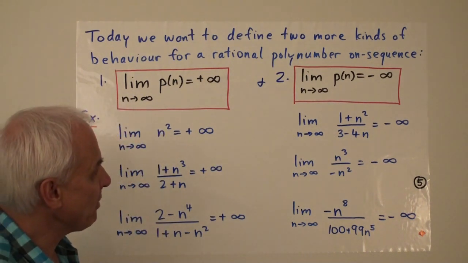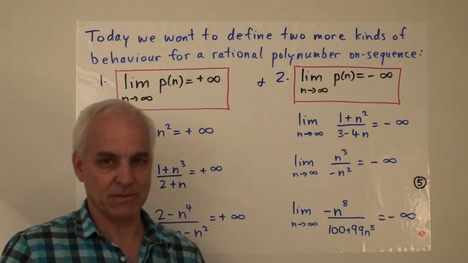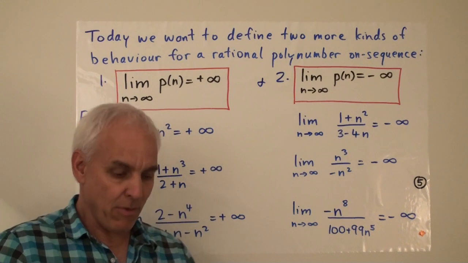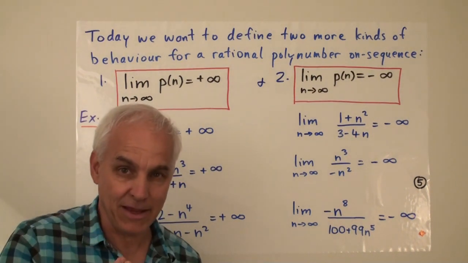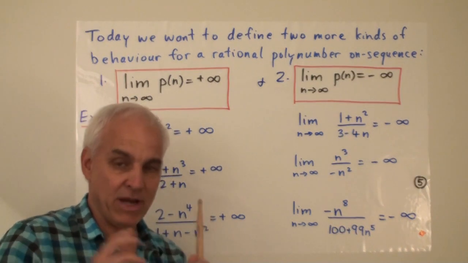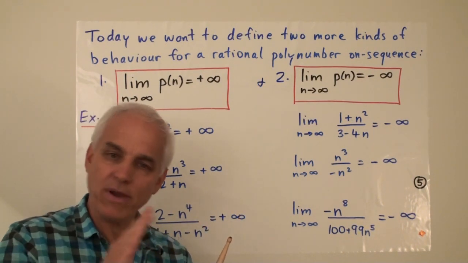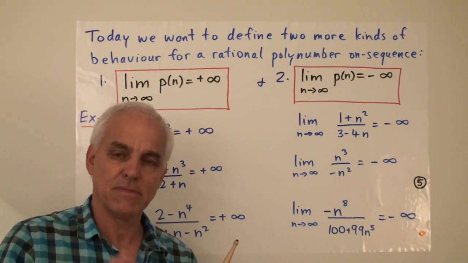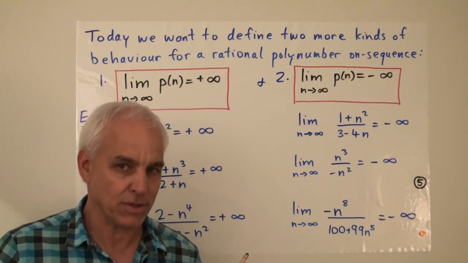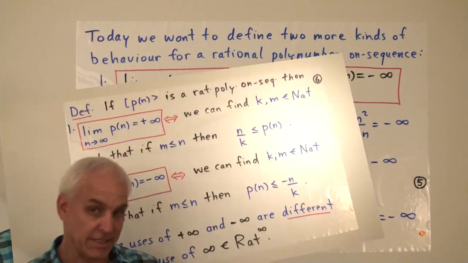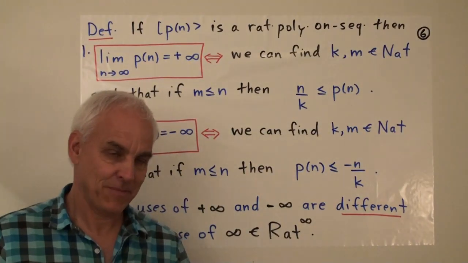So what we want to do is we want to define what these things mean. We have an intuitive idea of what it should mean. Now we want to say it so precisely and clearly that everybody can use this terminology without any misunderstandings or ambiguities. Right? That's our aim. All right, so let's have a look at our definition.